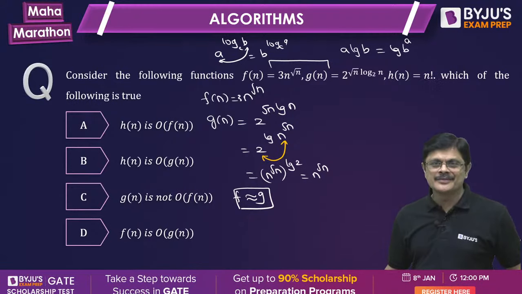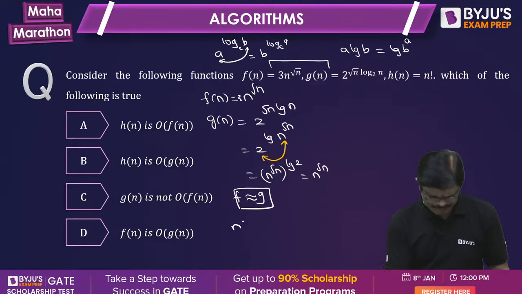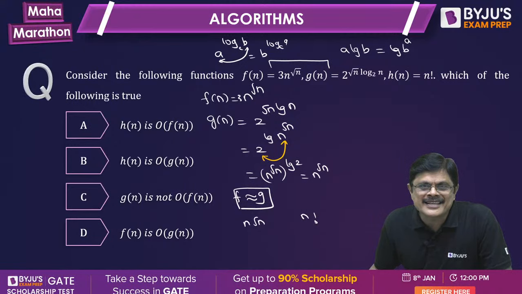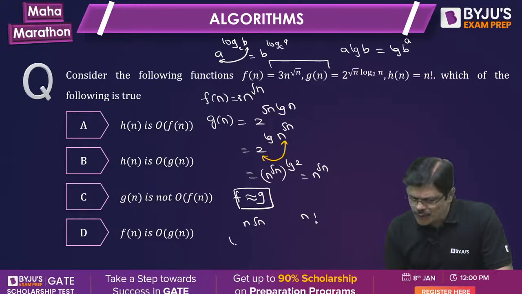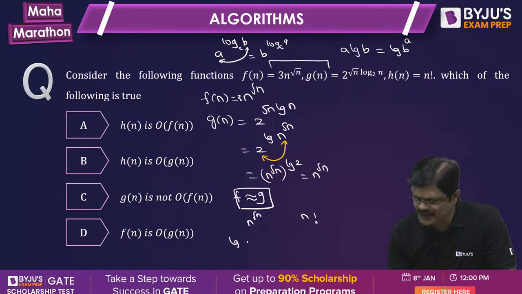Recently I showed you n root n and n factorial. Let us consider these two fellows, n power root n and n factorial. You apply log on both sides: log of n root n and log of n factorial.